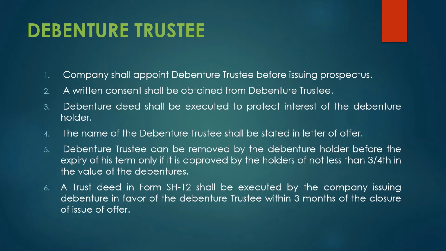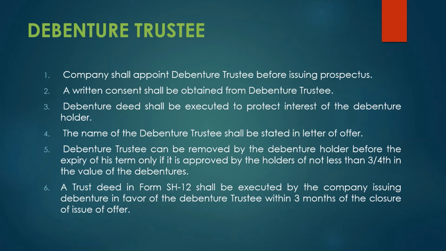His consent should be in writing, submitted to the company, that he also agreed to work as a debenture trustee. This is the second thing. First, the company will appoint such a person as debenture trustee before issuing the prospectus. Secondly, written consent needs to be obtained from such debenture trustee.